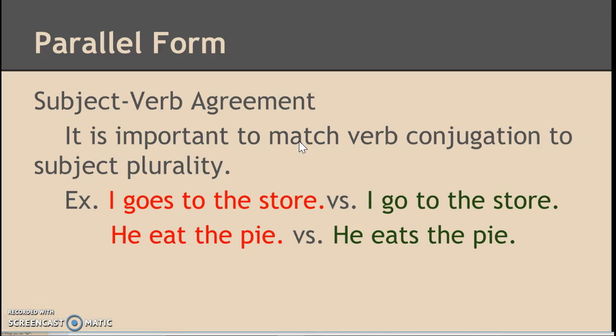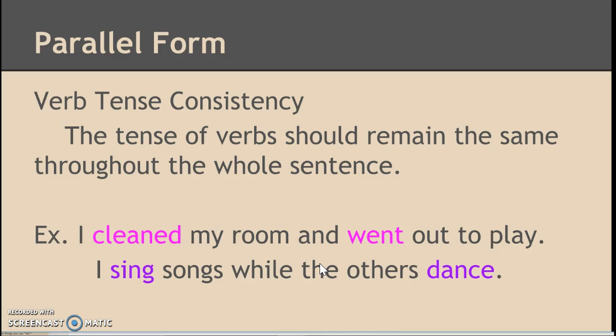One of the last things I want to talk about is parallel form. So this is your subject-verb agreement, and we already kind of talked about this, but it's very important to match the verb conjugation to the subject. So not I goes to the store, but I go to the store. Remember, this es is only for he, she, it. And he eat the pie is not correct because he eats the pie. Okay, so we need to have this s for the he, and I see this as a mistake in all of my students. Everyone makes this mistake, so just keep an eye out for it, okay?